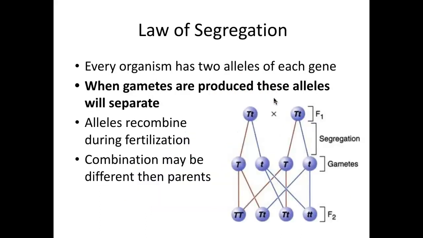The second law is the law of segregation. And what this one tells us is that, well, we know that every organism has 2 alleles or 2 versions of the gene, right? You might have a tall allele and you might have a short allele. But when we create the gametes, these sex cells, we're going to split them up independently of one another. We're going to separate the alleles. And then the alleles will recombine once fertilization occurs, which is why we'll end up with the same number of DNA strands as the original.